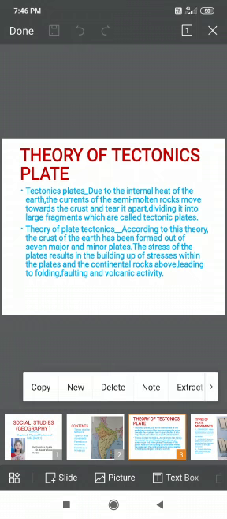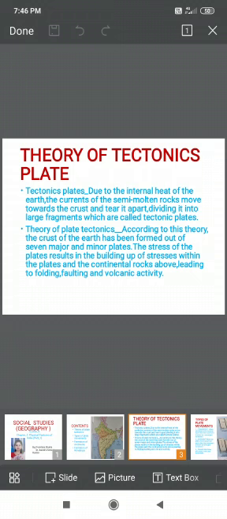Students, how does the movement of plates lead to folding and faulting? Folding means, let me explain this word. Folding here means when two tectonic plates of the earth converge, when they meet at the same point from different directions.